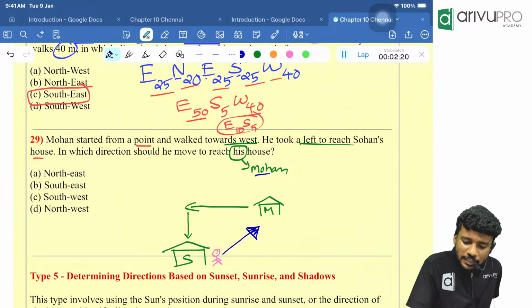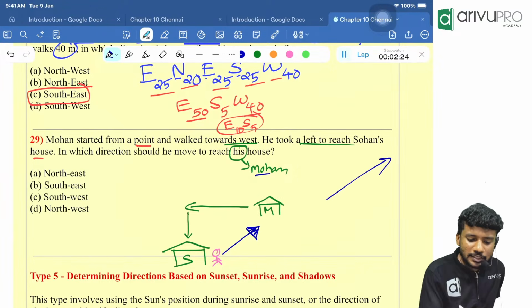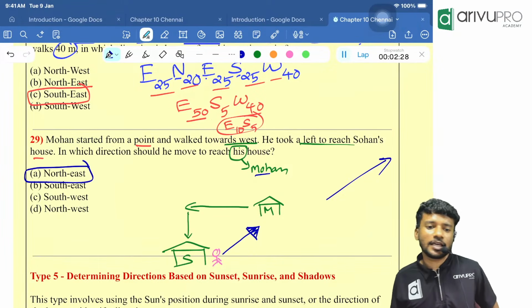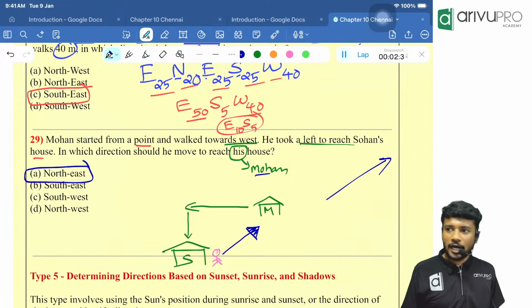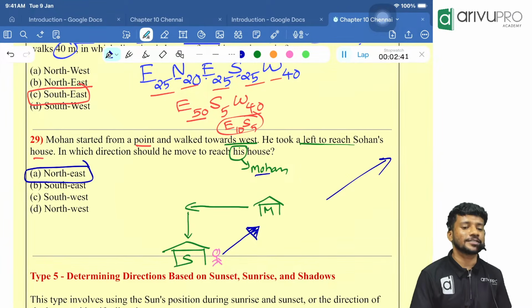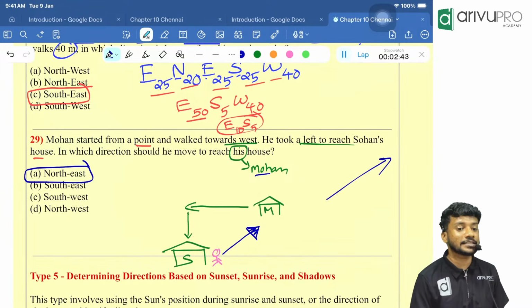This is what direction? Whenever I draw like this, you should understand that the direction is always what? Northeast. Option A. Understood, people? Clear? But I interpreted the question and wrote southwest. Because you took it with respect to Sohan's. Yeah. That's the problem with these types of questions.